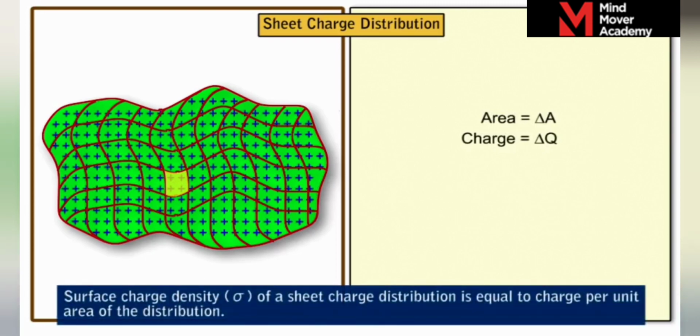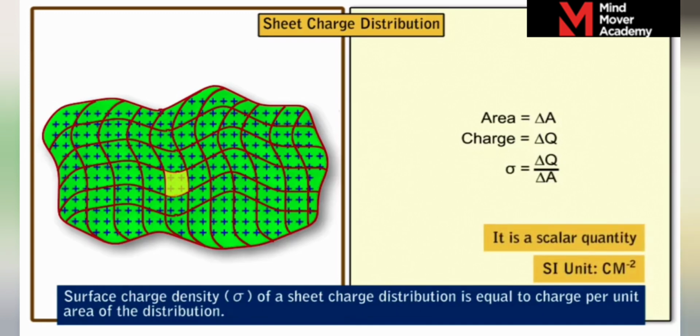Surface charge density sigma is the charge per unit surface area. Therefore, the surface charge density for an individual surface element is expressed as sigma is equal to delta Q by delta A. It is a scalar quantity measured in coulomb per meter square in SI unit.